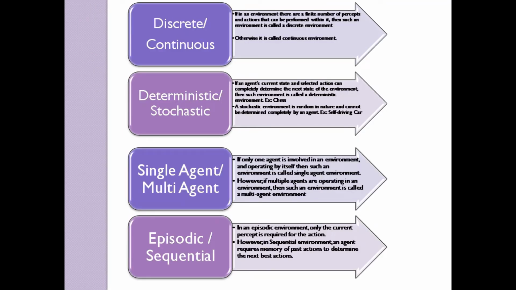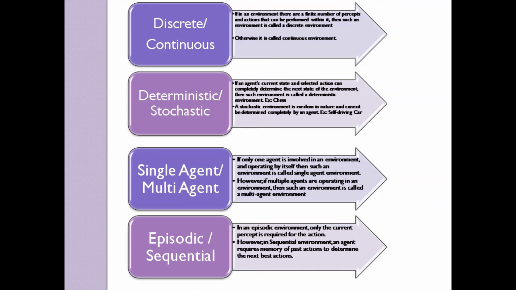In discrete and continuous, if in an environment there are a finite number of percepts and actions that can be performed within it, then we call such an environment discrete. Otherwise, it is continuous. You can easily guess the automated car is continuous and chess falls under the discrete category.